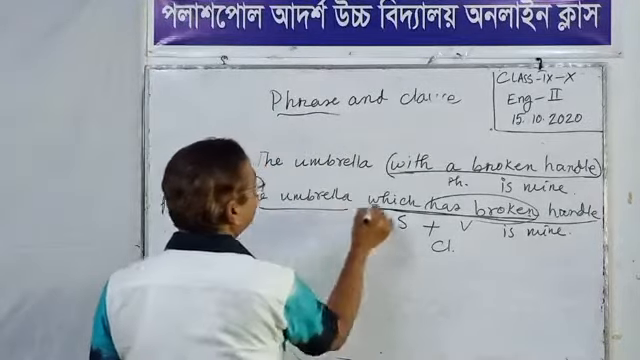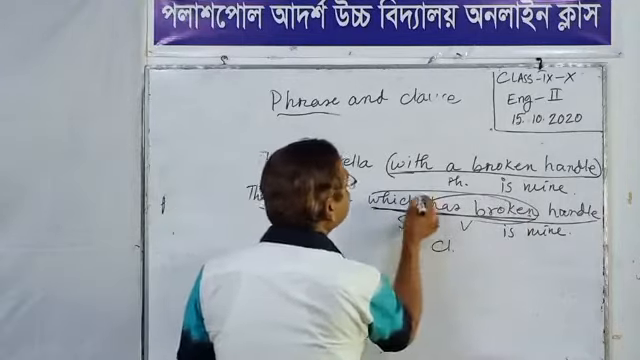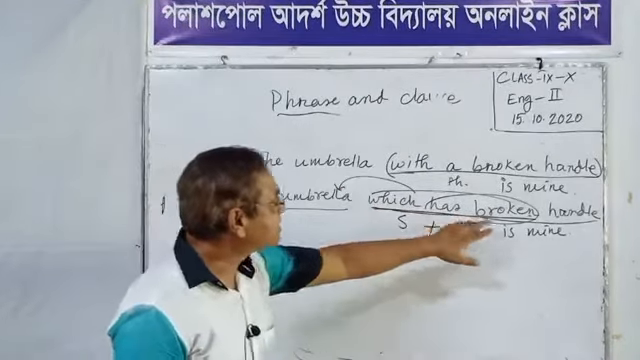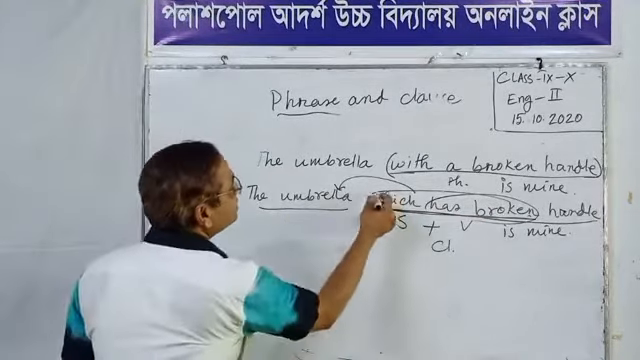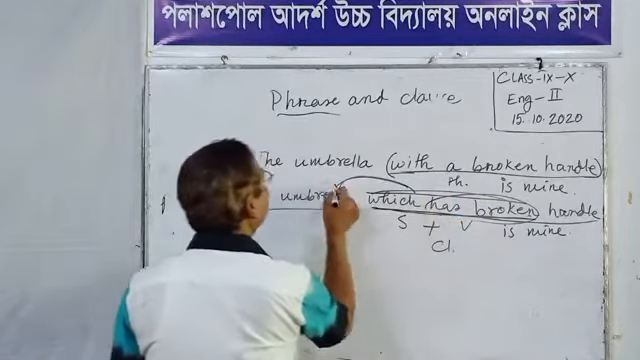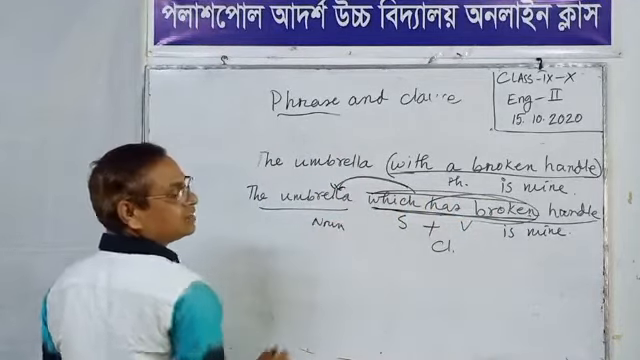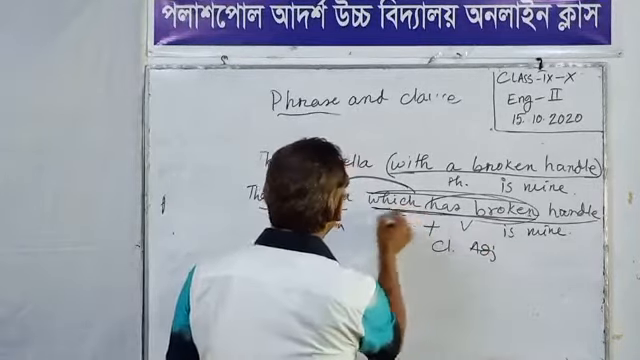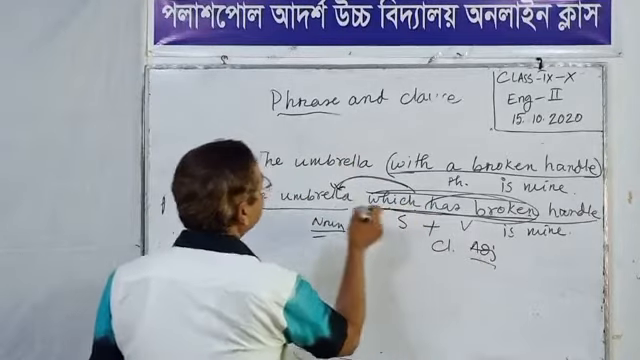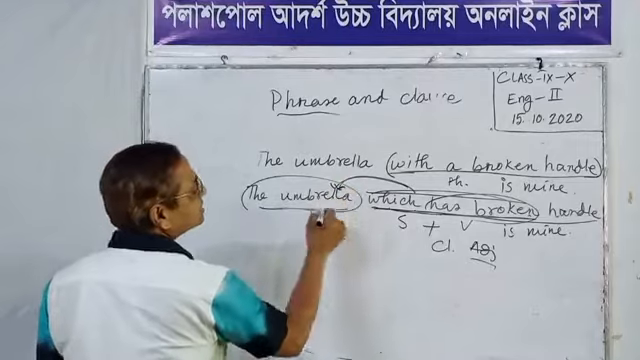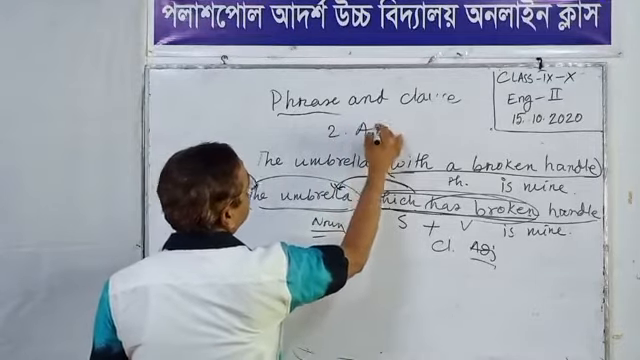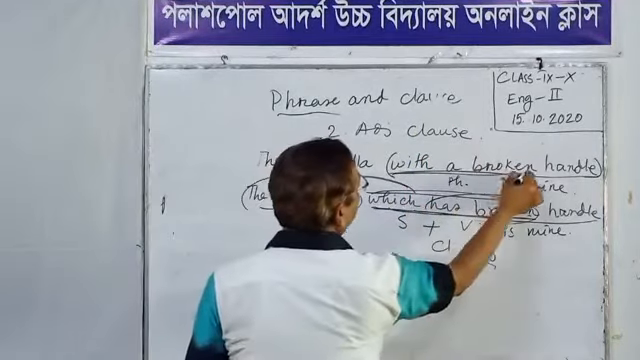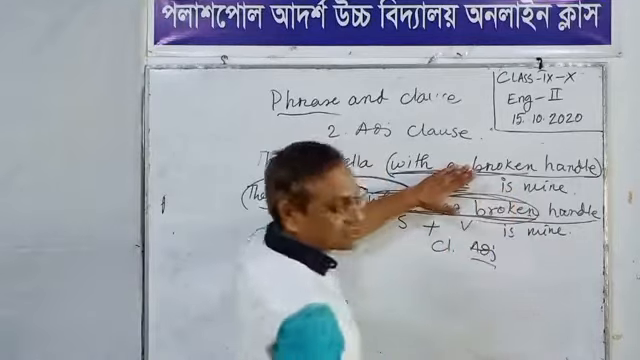Hence the umbrella which has broken modifies the umbrella. Which has broken modifies the umbrella. Those words or phrases modify the noun. Here umbrella is a noun. This is an adjective. This acts as an adjective modifying umbrella. So this is called adjective clause. And this is called adjective phrase, not adjective clause.